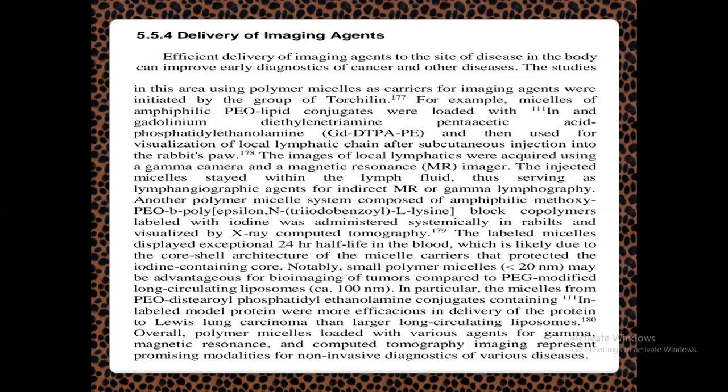Suppose you have a cancer in a particular site of your body, and these imaging agents are sent to that area so that you can detect it. The diagnosis is very important: detect the presence of cancer or any kind of disease in that locality. So for that, imaging agents are used. These imaging agents are again delivered with the help of polymeric micelles. So we can see the applications of these polymeric micelle entrapped imaging agents here.